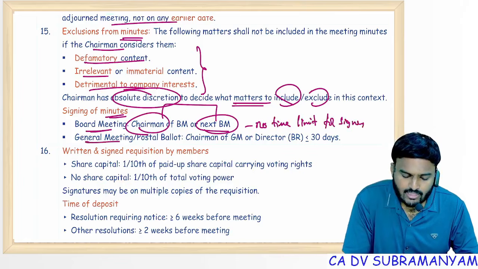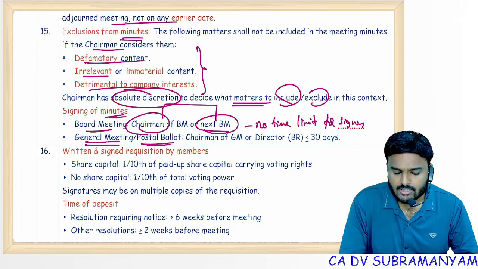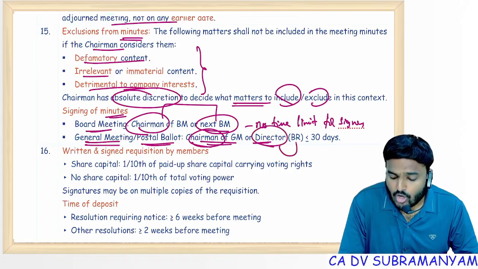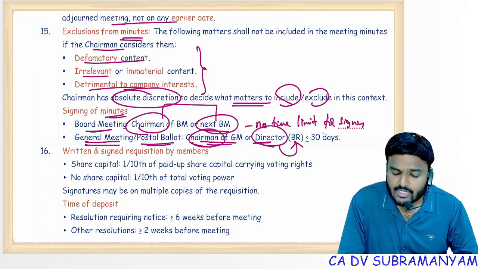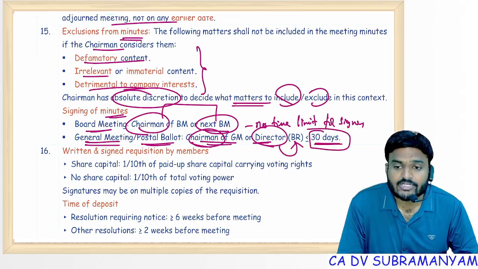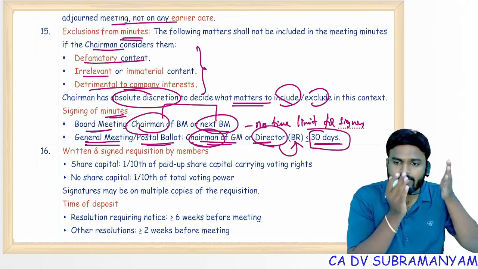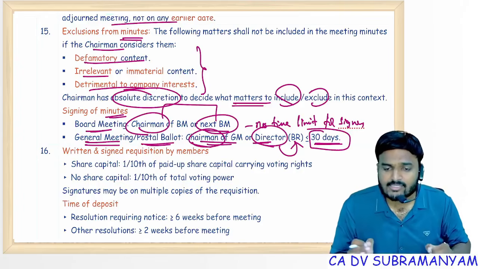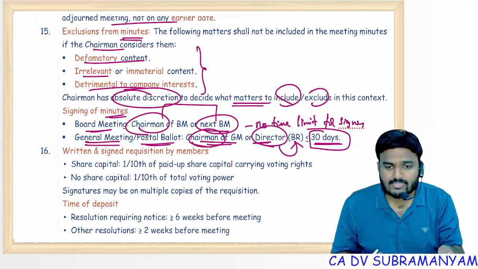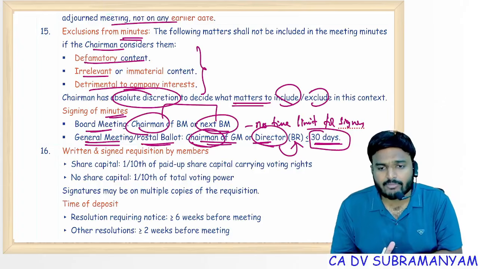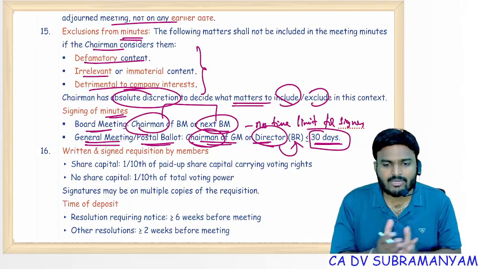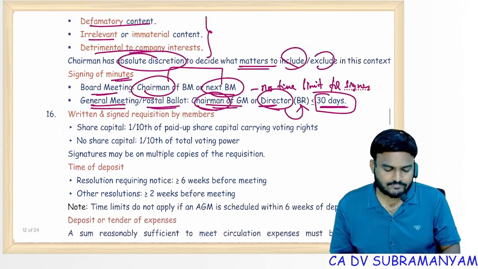Whereas general meeting minutes and postal ballot minutes shall be signed by the chairman of the general meeting, or in the absence of the chairman, a director authorized by the board. For these two, the signing time limit is 30 days. First, minutes should be kept ready within 30 days. That is common for all the minutes. But for signing of minutes, there is no time limit for the board minutes, whereas for general meeting minutes and postal ballot minutes, they should be signed within 30 days only. If the chairman is there, the chairman. If the chairman is not there, an authorized director.